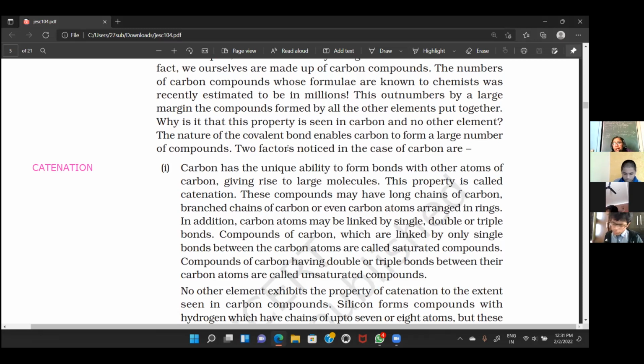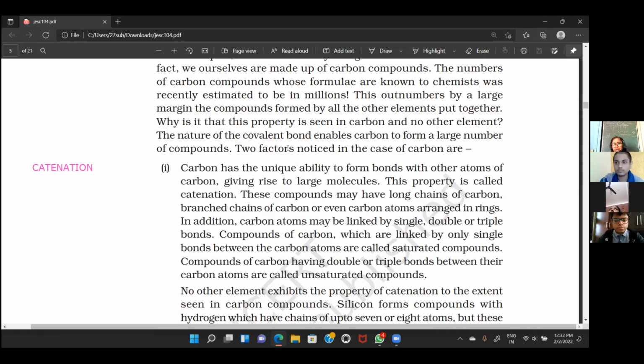Remember this thing, bonding with other atoms of carbon will be known as catenation, right? Other than that, carbon is also linked by single, double or triple covalent bonds. We have seen this in the previous examples. Carbon dioxide was double bonded, right? We have just now done the ethylene example, that was a triple bond, and a single covalent bond we saw in methane. So that way it can combine with any other atom. And most of the compounds have very strong bonds. Why? We will discuss in the next topic.